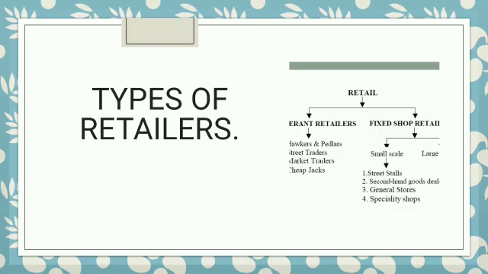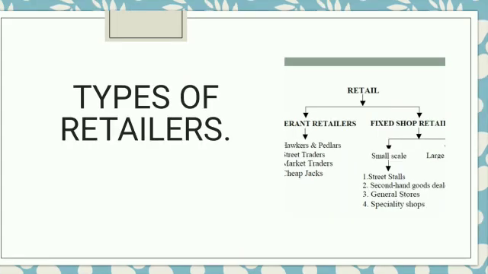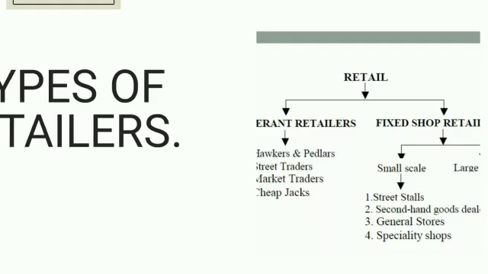Clear? So, types of retailers. In that you can see on the screen, there are two types of retailer: itinerant retailers and fixed shop retailers. In itinerant retailers, we will learn hawkers and peddlers, street traders, market traders, cheap jacks. And in fixed shop retailers, there are two categories: small scale fixed retailers and large scale fixed retailers.